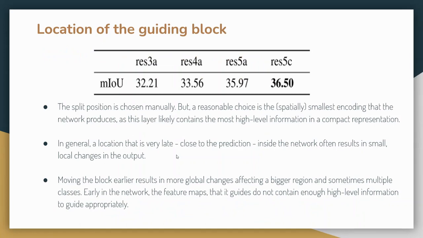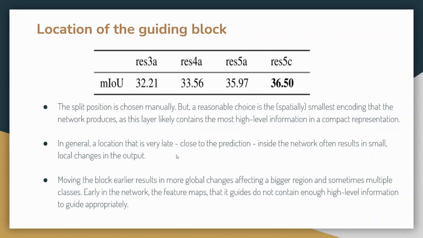Okay, these results are based on the location of the guiding block. Where exactly are we going to place the guiding block, and how are the results going to change? As we observed, the CNN block is split into two blocks, that is the head and the tail. So we are going to put the guiding block in between them.